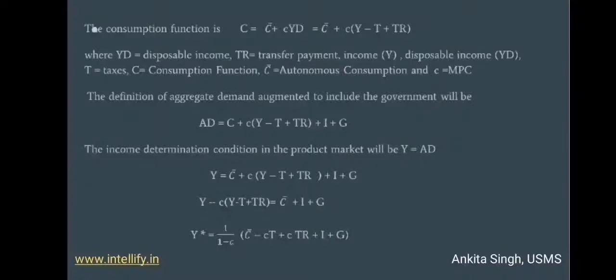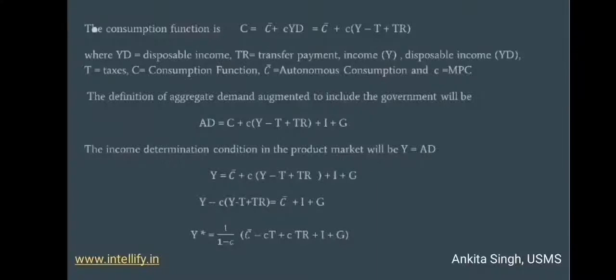It means the income left with the public after deduction of tax and addition of transfer payments. The equation C = C bar, or the autonomous consumption, plus MPC into disposable income, is further equal to C bar + c(Y - T + TR), where we have expanded the disposable income, which consists of income Y minus T for the taxes plus TR or the transfer payments.